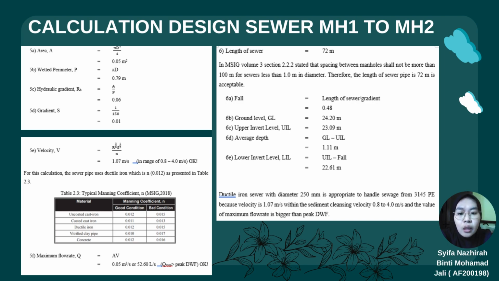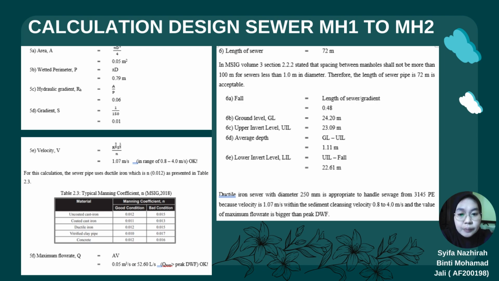So we continue with the length of sewer. In MSIG Volume 3 Section 2.2.2 it states that spacing between manholes should not be more than 100 meter for sewers less than 1.0 meter in diameter. Therefore, the length of sewer pipe of 72 meter is acceptable because it is under the range.